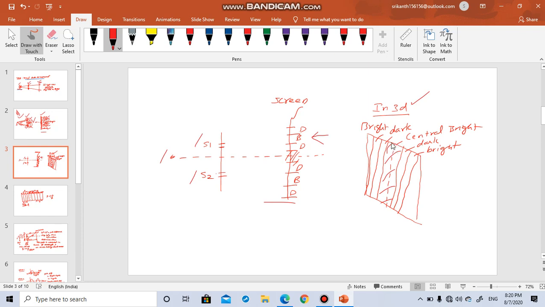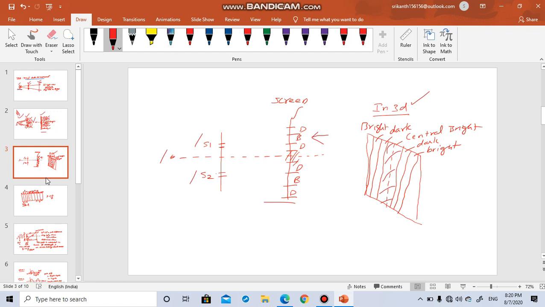Imagine you are seeing a theater, a movie, a cinema. In the center of the screen there is a bright spot, then dark, then again on the left bright, then again dark. It will be looking like that. So this is the wave phenomenon, and this was discovered by Young, who did this experiment, and it is called Young's double slit experiment. Okay, basically this is what it is.